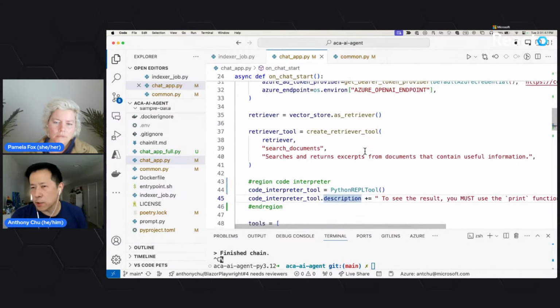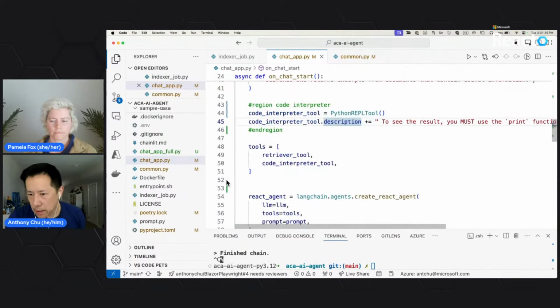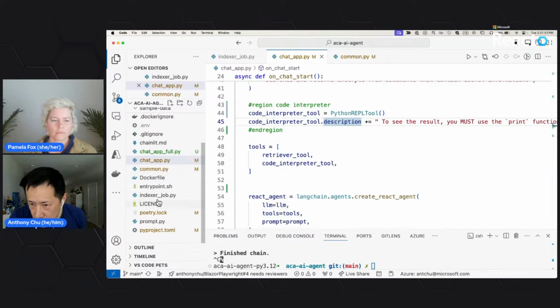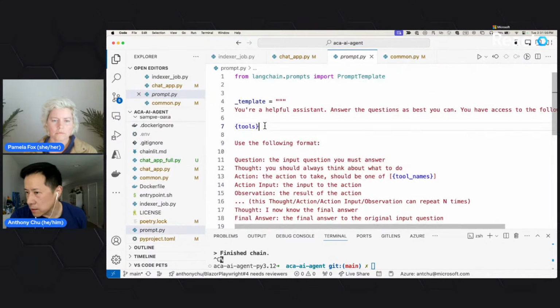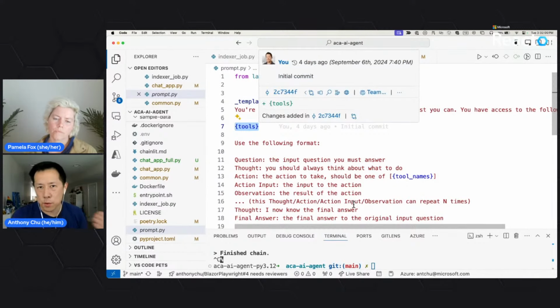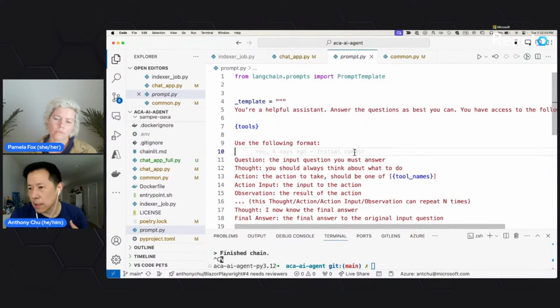But basically every tool has a description. And in our prompt, and you won't be able to see this in the prompt, I don't think, this part here gets replaced by both the tool's name as well as the description. So the LLM will know not only the names of the tools it has access to, but a description of each tool.